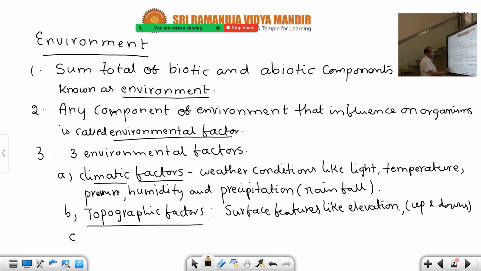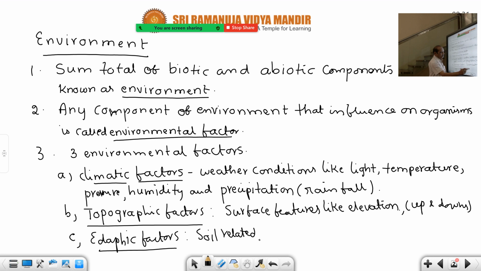And lastly, the edaphic factors. Edaphology means study of soil. Edaphic factors means factors regarding soil. These are soil related factors. Factors which are soil related are the edaphic factors. These three are the environmental factors. What are the soil factors?